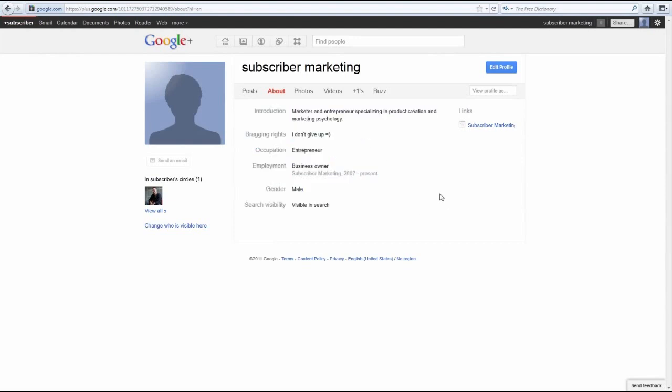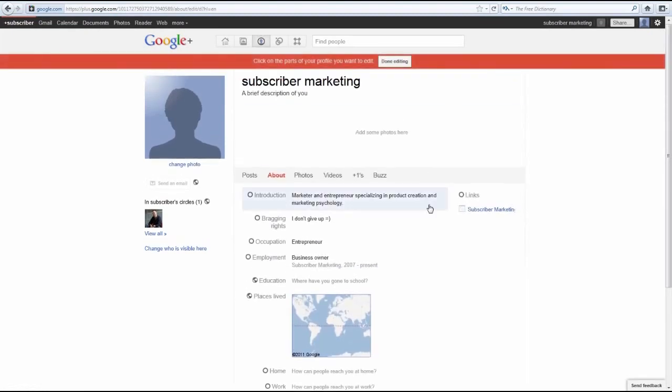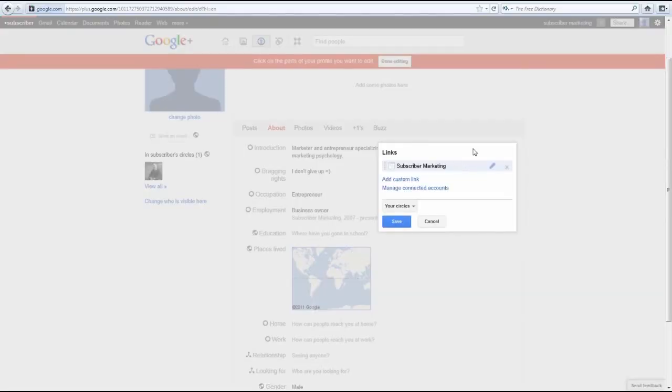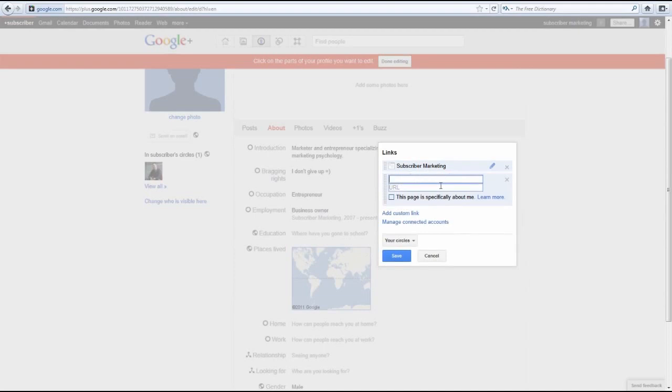And there's also a separate place where you should insert the actual link. And it's on the right side whenever you're editing your profile. So look here, and there she is. So add as many as you like, but try and get your main cache website at the top of the list by adding it first. So let's do that now.